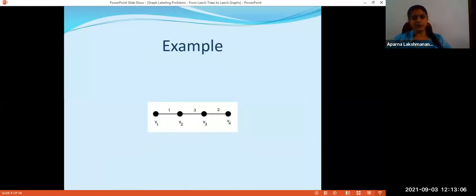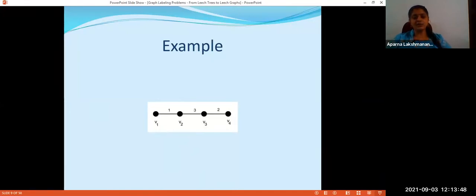Here is one example for better understanding. So this is P4, the path on 4 vertices. I have given edge labels 1, 3, and 2. There are 4 vertices, so there will be 4C2, that is 6 paths in this graph. The path weights must be precisely 1, 2, 3, 4, 5, and 6. So let us check whether that is true. Every edge is a path of length 1, or a P2. So these edge labels will be path weights also. So we have 1, 2, and 3 already here.